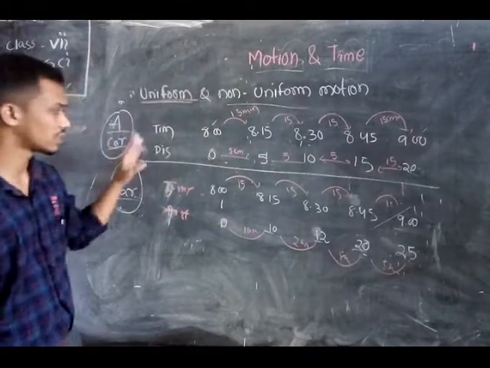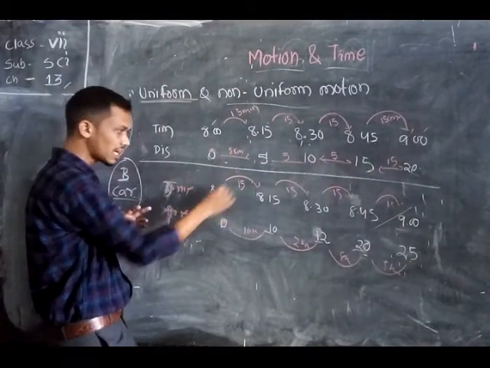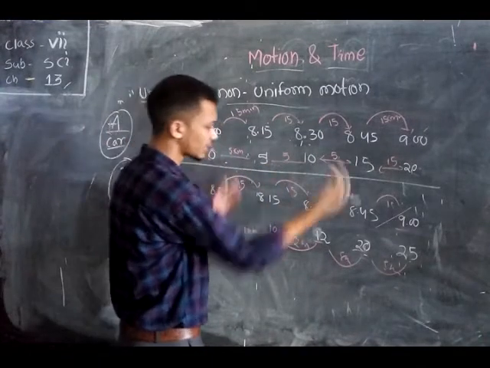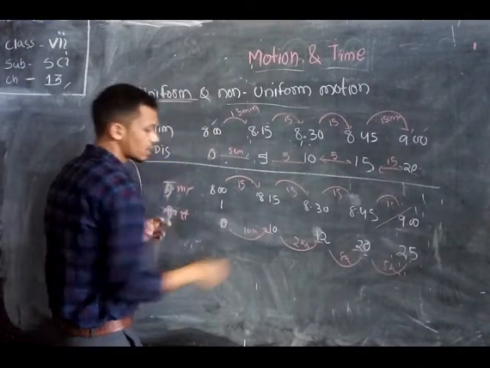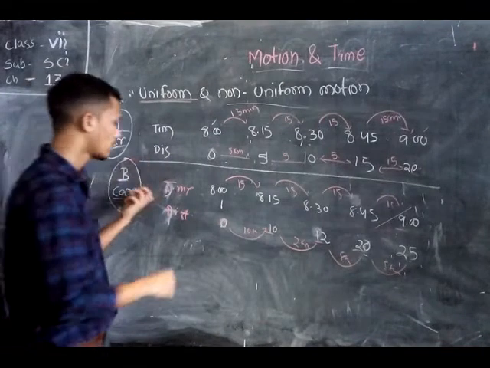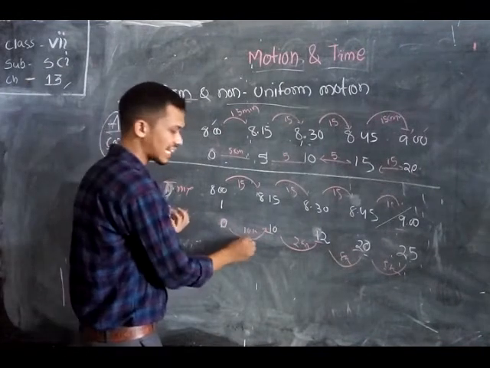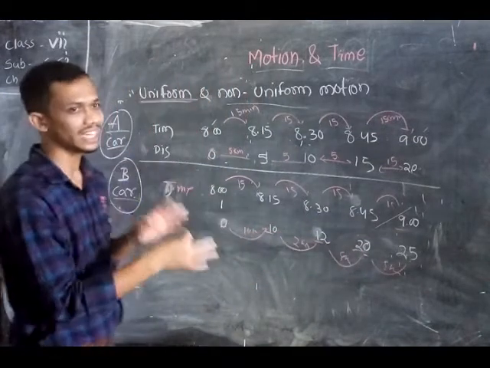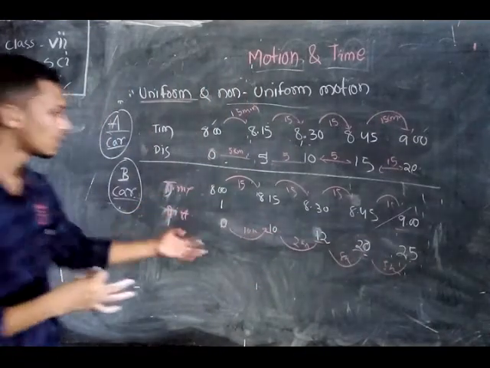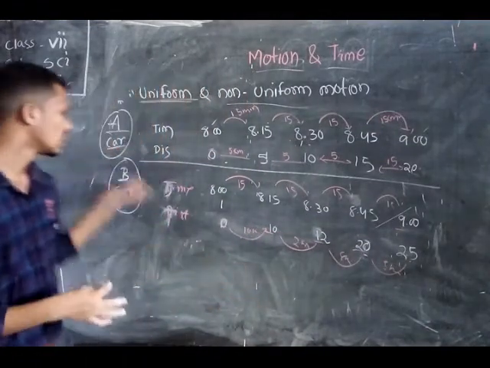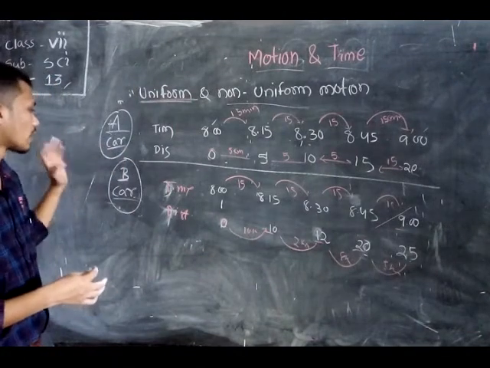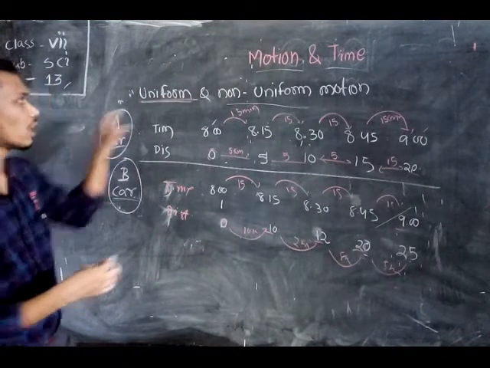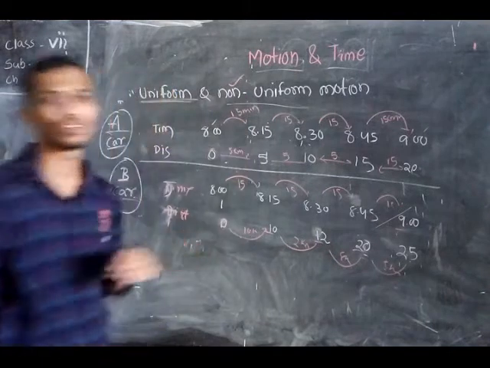Note that after every 15-minute interval the distance traveled by car B is 10 km, 2 km, 8 km, 5 km. That is not in a sequence; it is random. So the motion of car B is called non-uniform motion.